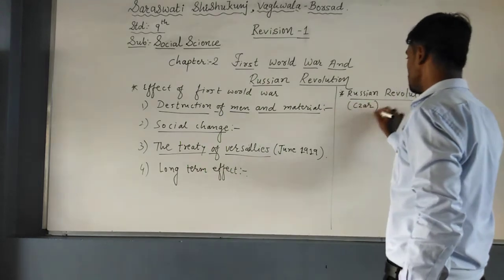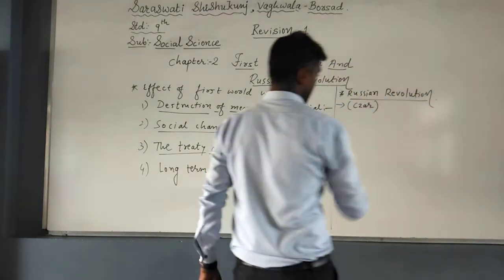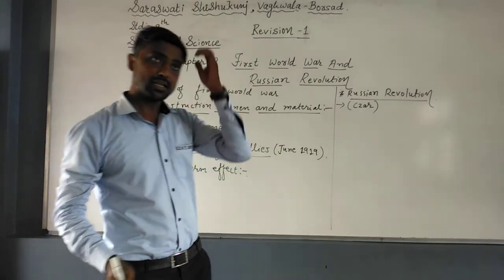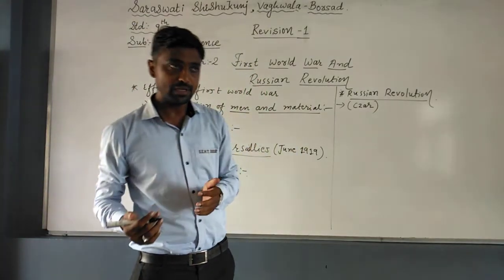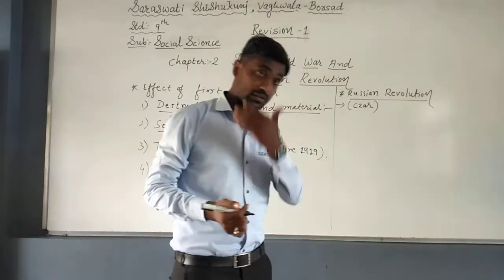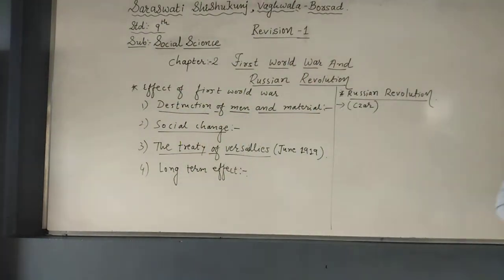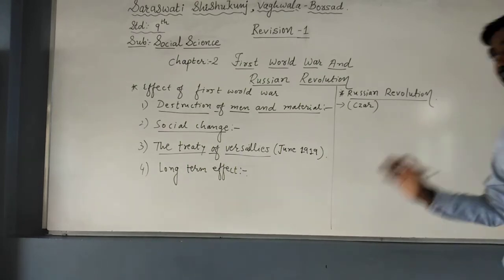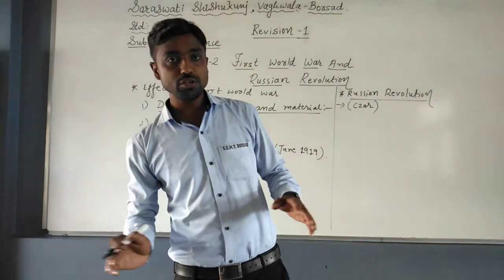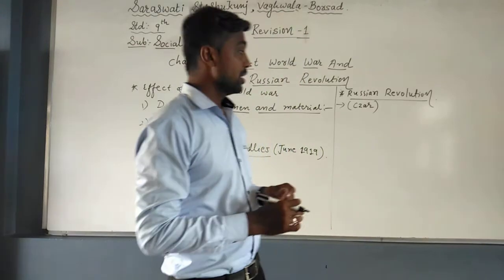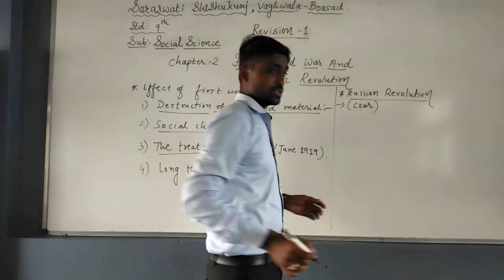The Tsars were too cruel and pitiless, and they got their positions by inheritance. They were so cruel that if anyone demanded any right, they would be sent to Siberia. Understood?